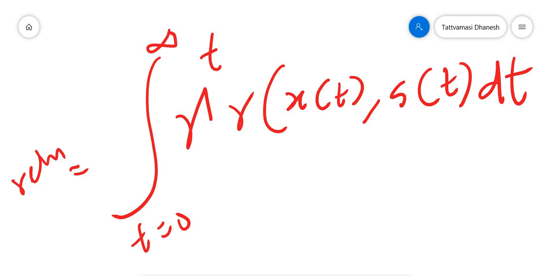This is in the integral form. So this is the Markov's reward process. You can get this equation from the Markov's reward process. You can compare it to a cost function. Here you have reward, so you need to maximize the reward. For a cost function, you need to minimize it.